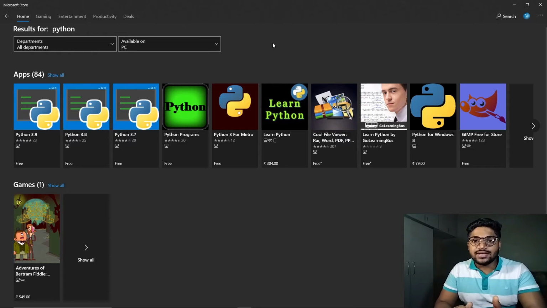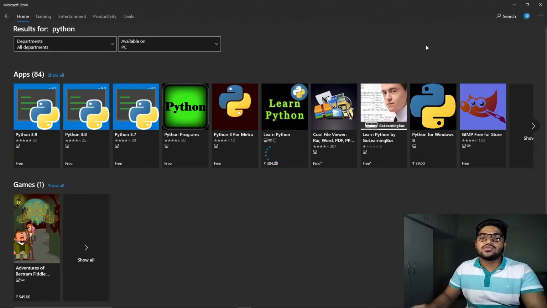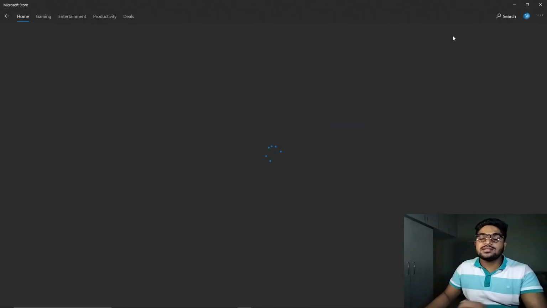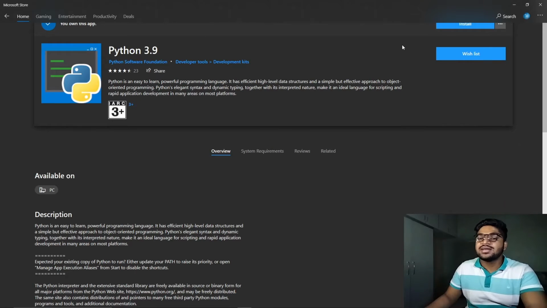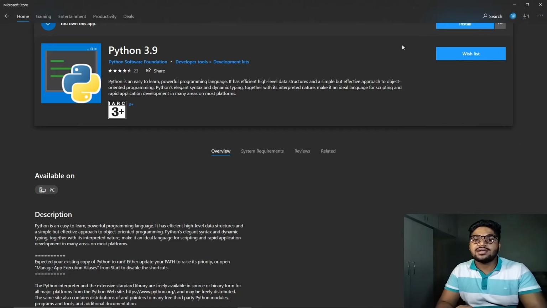The second way you can install Python is using the Microsoft Store. I would highly suggest you use the Microsoft Store because it's just one click and install. You can click on Python 3.9, the latest version, and just click on this install button. It will install Python for you. It will also install Python's IDLE for you, and you don't have to worry about where to install it. It will install it in the system path.